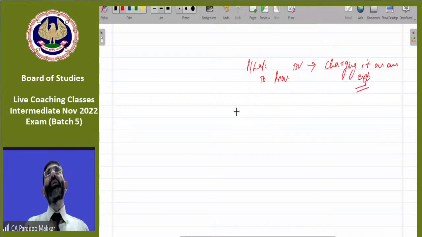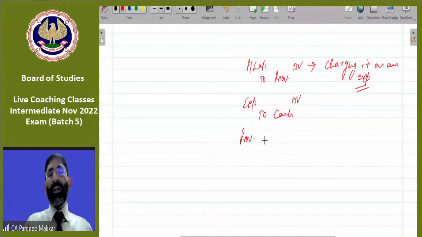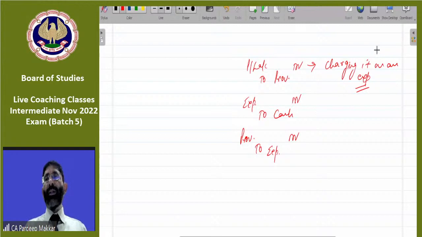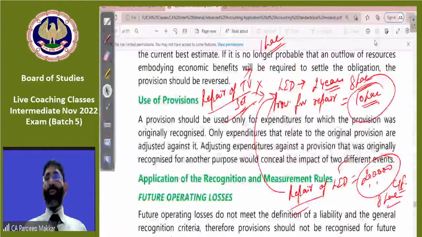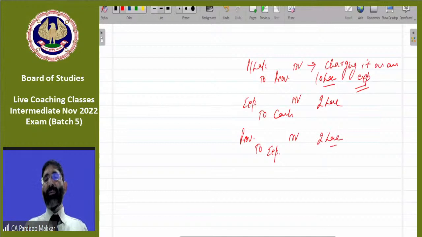In the next year, when this expense is actually incurred, expense account debit to cash, and at the end of the year, it will be adjusted against the provision. Like in the given case, I have taken an example of 10 lakh. Provision is created for 10 lakhs, expenses incurred 2 lakhs, so the provision is adjusted against 2 lakhs.